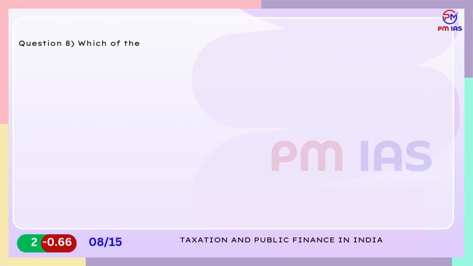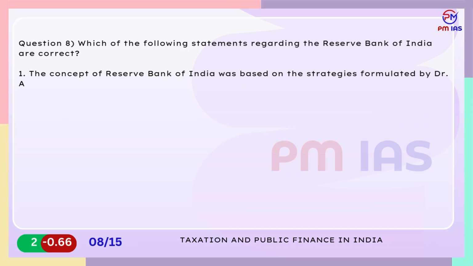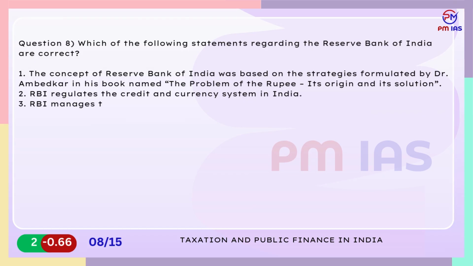Question 8. Which of the following statements regarding the Reserve Bank of India are correct? 1. The concept of Reserve Bank of India was based on the strategies formulated by Dr. Ambedkar in his book named The Problem of the Rupee, Its Origin and Its Solution. 2. RBI regulates the credit and currency system in India. 3. RBI manages the forex reserves of India. 4.